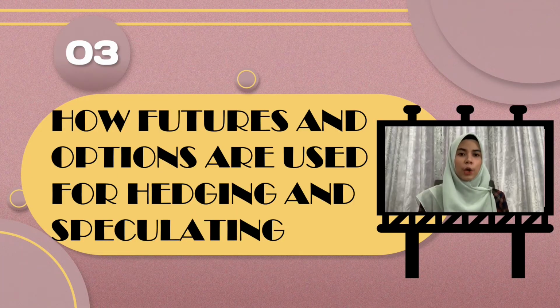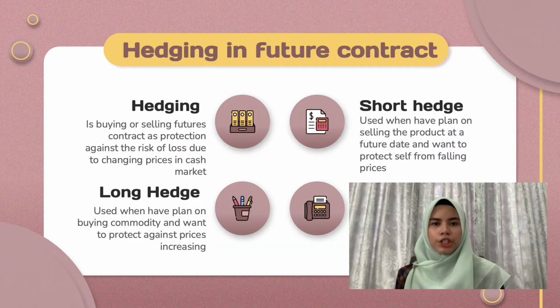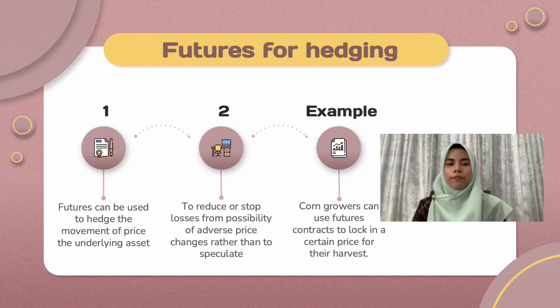How are future contracts and option contracts used in speculating and hedging? Hedging in future contracts: hedging is buying or selling a future contract as protection against the risk of loss due to changes in prices in the cash market. A short hedge is used when you have planned on selling the product at a future date and want to protect yourself from falling prices. A long hedge is used when you plan on buying a commodity and want to protect against prices increasing. Futures can be used to hedge the price movement of the underlying asset. Here, the goal is to prevent losses from potentially unfavorable price changes rather than to speculate.